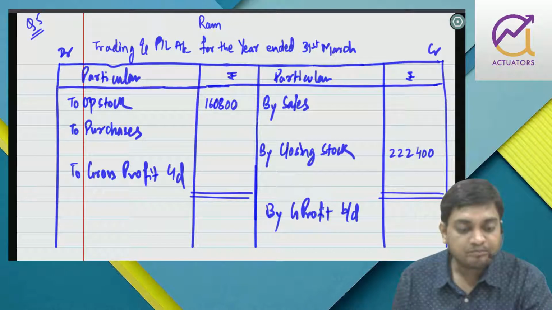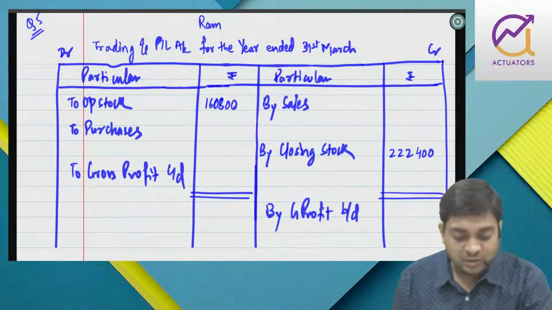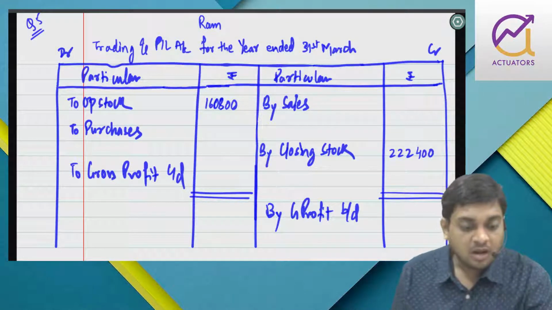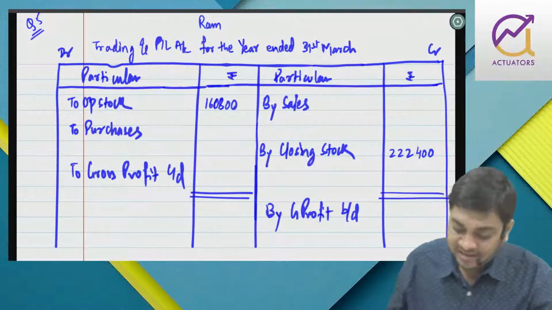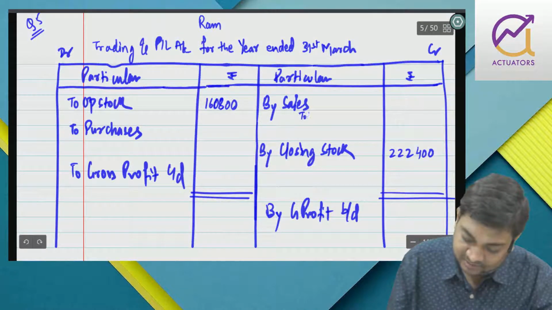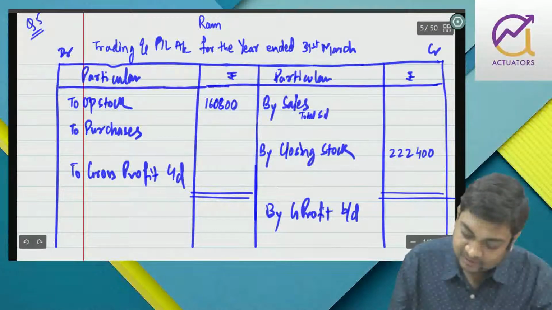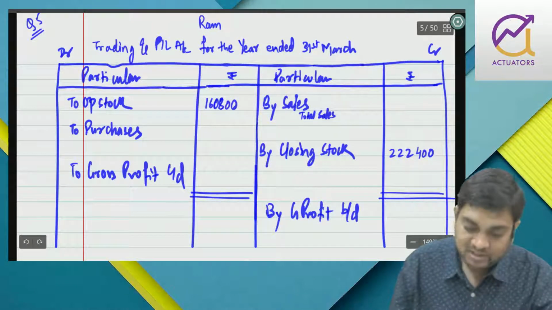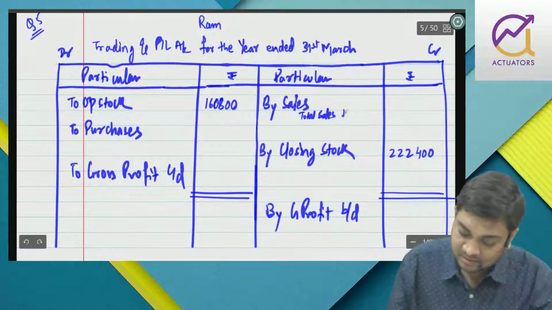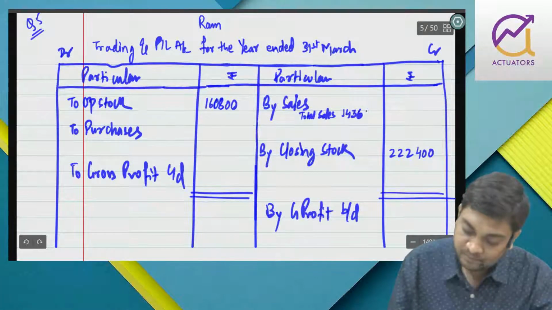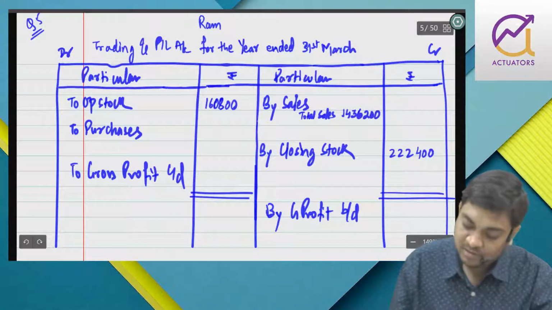Now, do we have purchases? No. We have sales. Both cash and credit, total sales is 1,436,200.